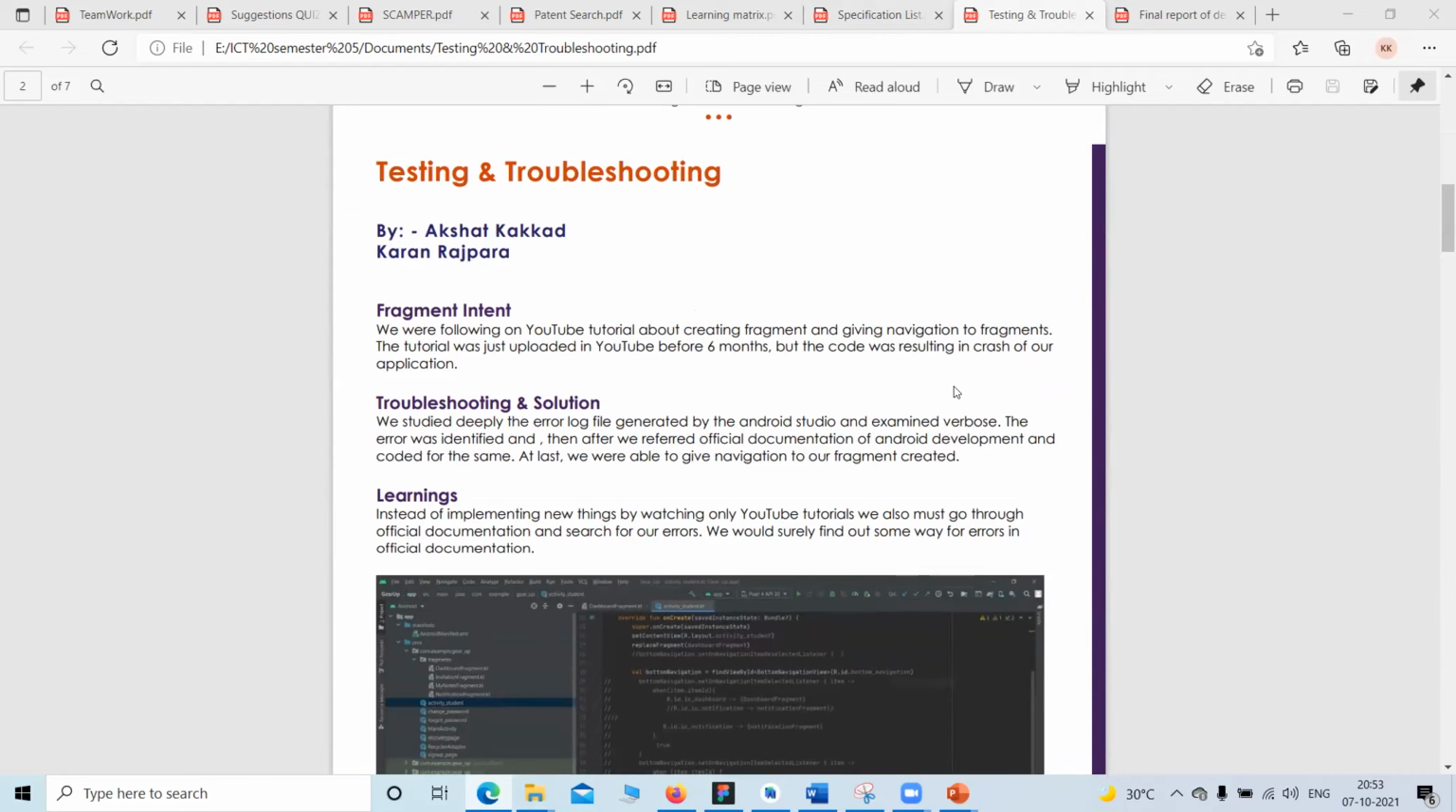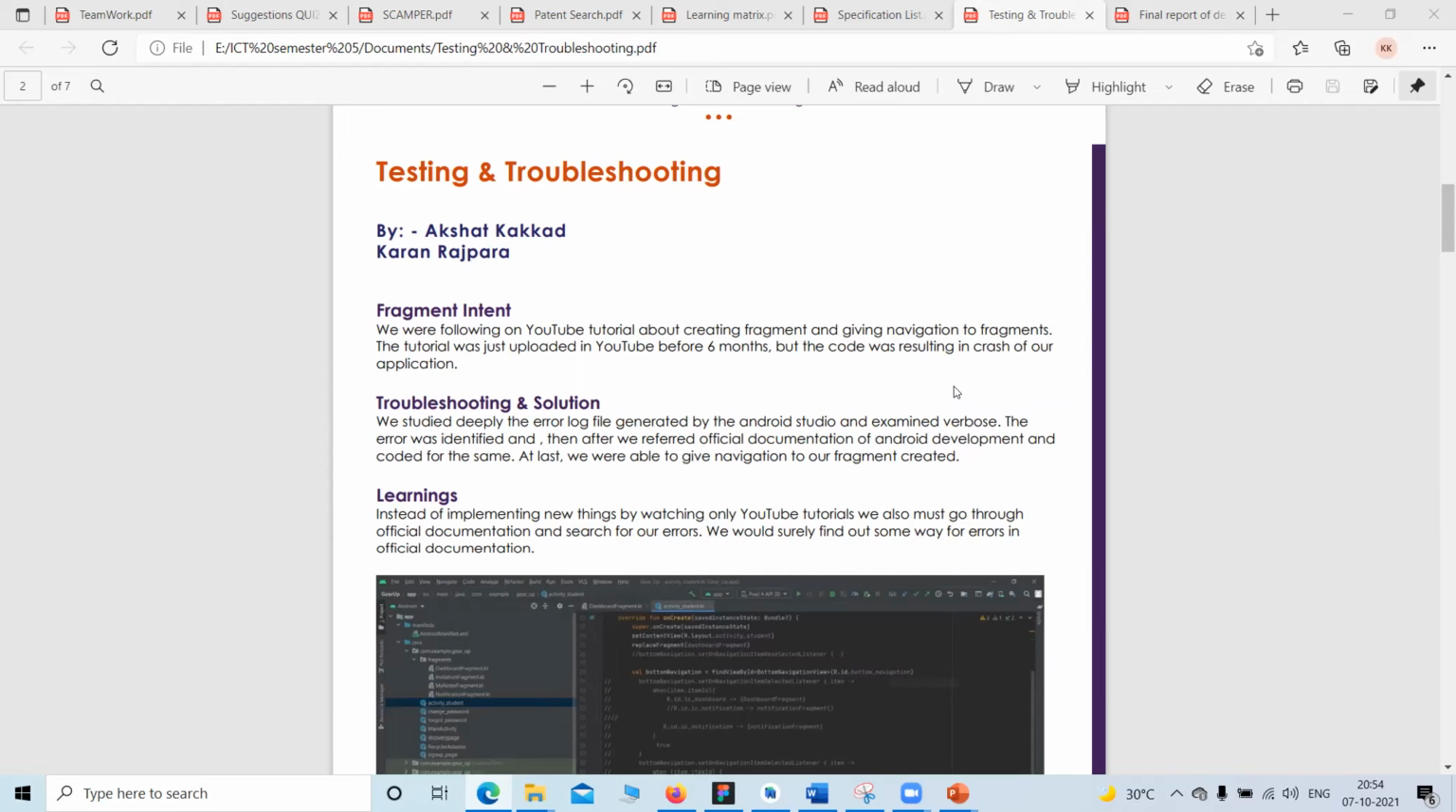So as a part of troubleshooting, we analyzed the logcat and verbose functionality that is given in Android Studio, and then we identified the actual problem. Then we went to the official documentation of Android development, we referred to it and got a solution from there, and we implemented it, and it worked for us.